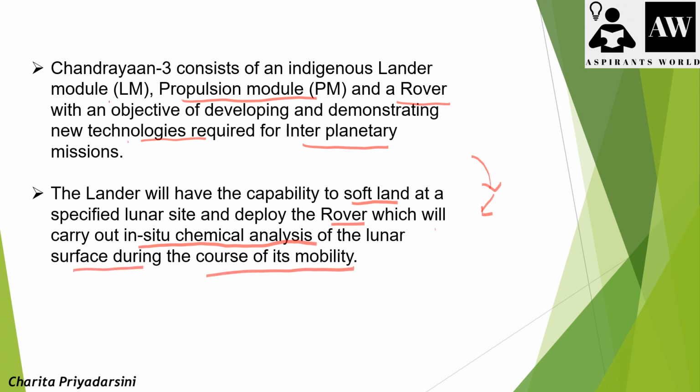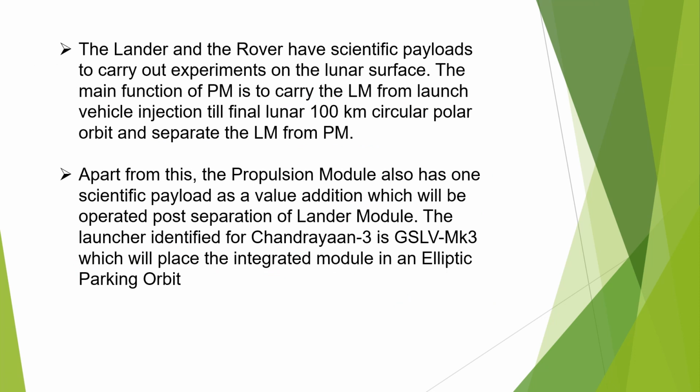That means after the rover separates from the lander, the rover keeps moving around this lunar surface, and the in-situ analysis of the chemical composition can be done by this rover, and it sends back the information to the ISRO center. The lander and rover have scientific payloads to carry out experiments on the lunar surface.